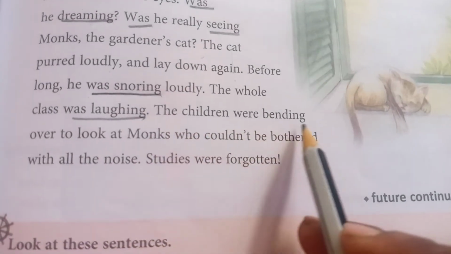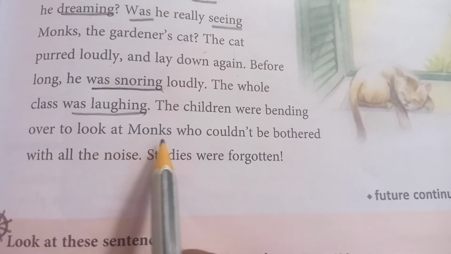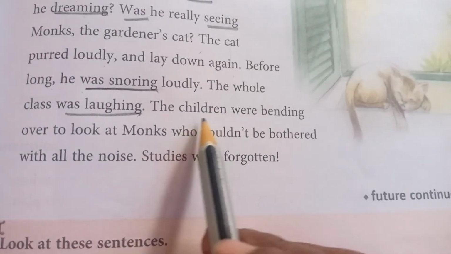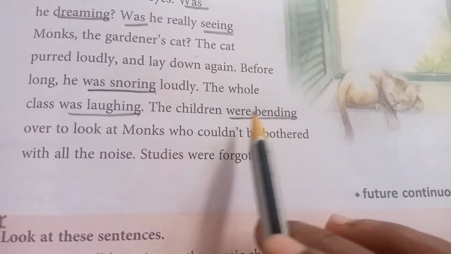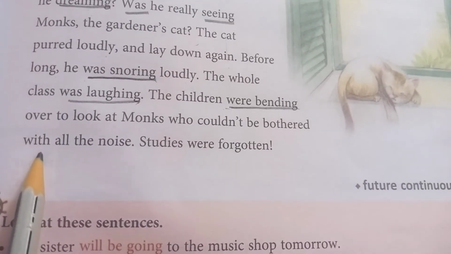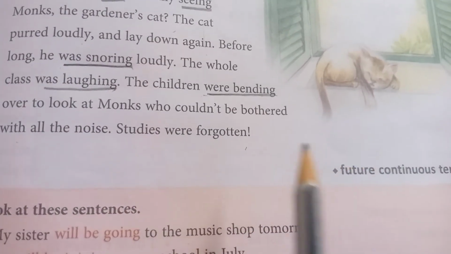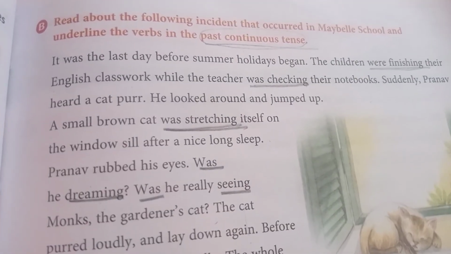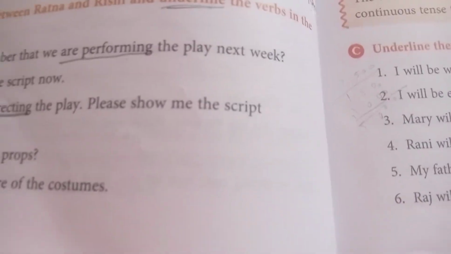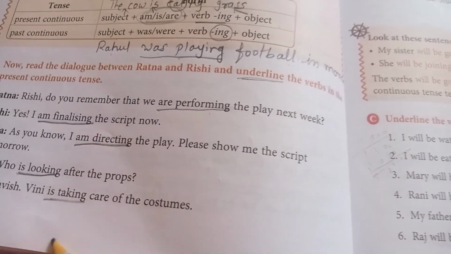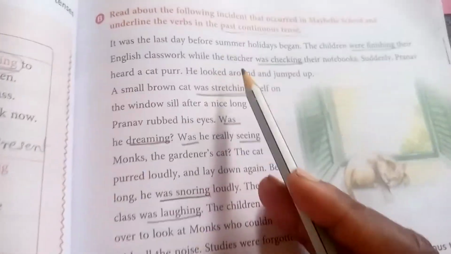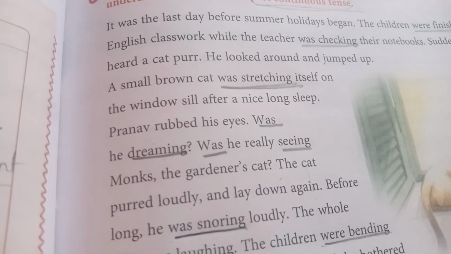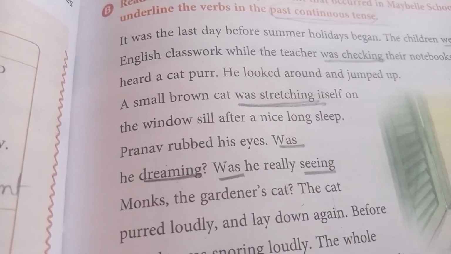Next, the children were bending over to look at Monks, who couldn't be bothered with all the noise. Here, the children were bending. Were bending, it shows the past continuous tense. Studies were forgotten. Now, I hope you have understood the present continuous tense and past continuous tense with the help of this exercise and these examples. Okay, so all of you listen to this video once again to understand better.